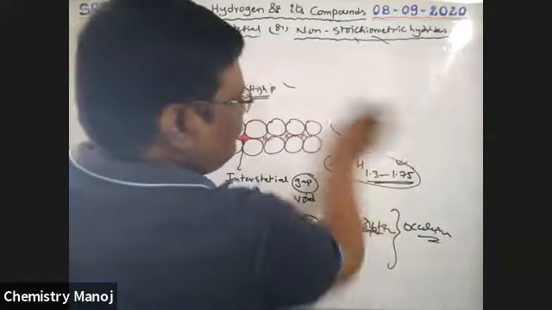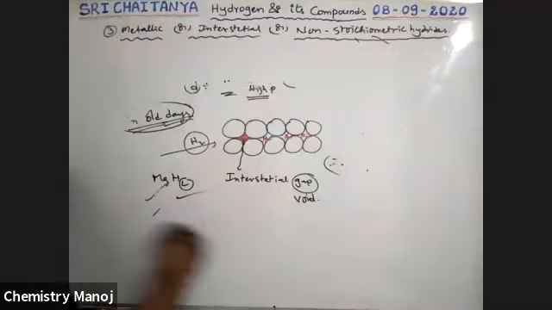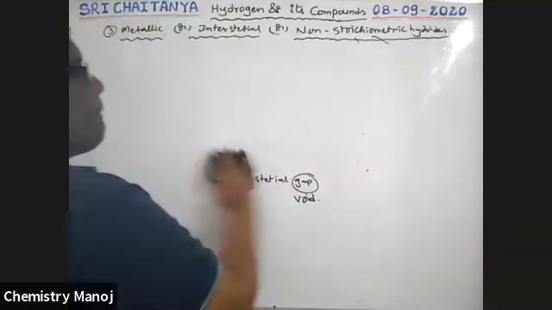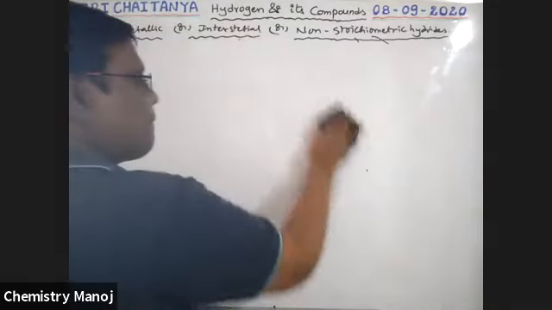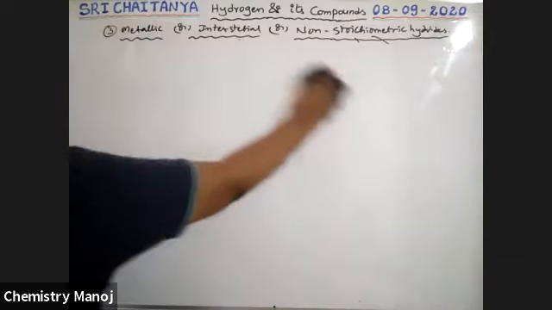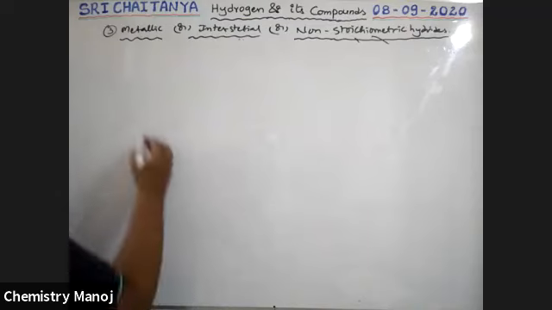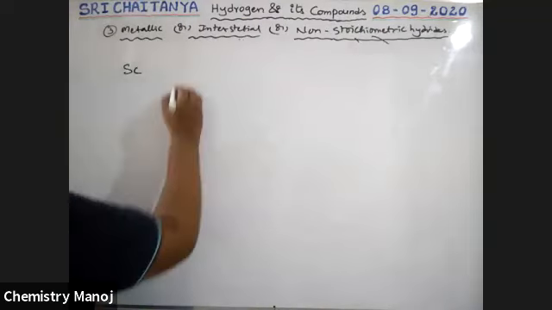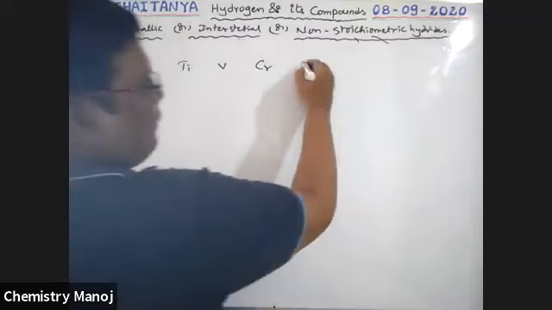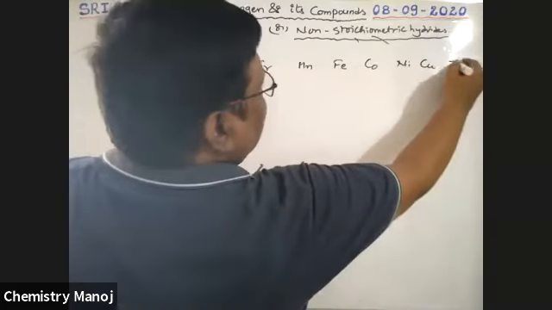The D block elements are scandium, titanium, vanadium, chromium, manganese, iron, cobalt, nickel, copper, zinc.